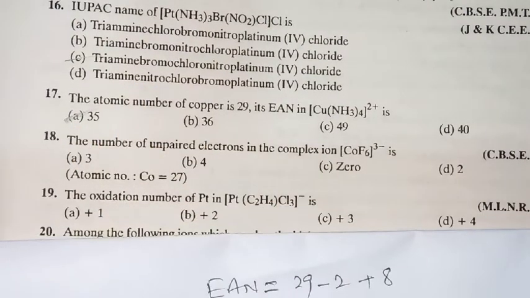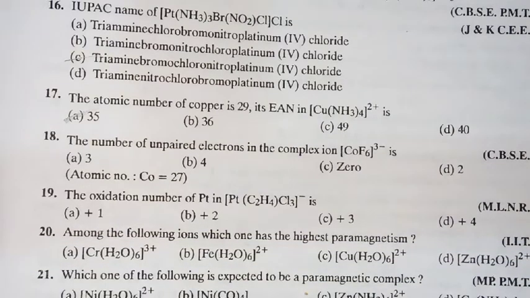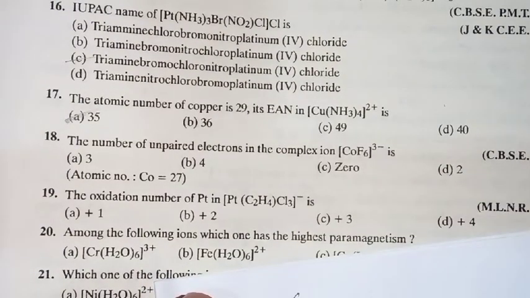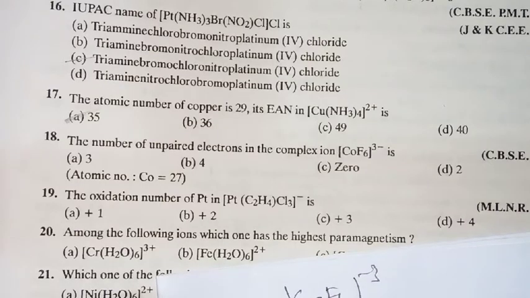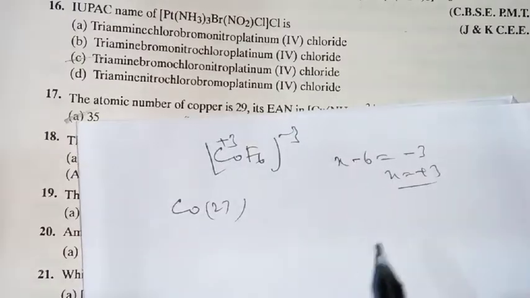Right. Look at the next question. The number of unpaired electrons in the complex ion CoF6 3 minus is given. Cobalt's atomic number is 27. What is the oxidation number of cobalt here? Plus 3, because x minus 6 equals minus 3, so x equals plus 3. Is it okay?